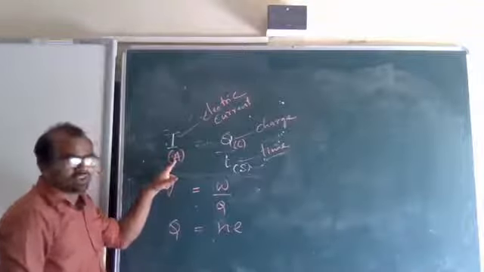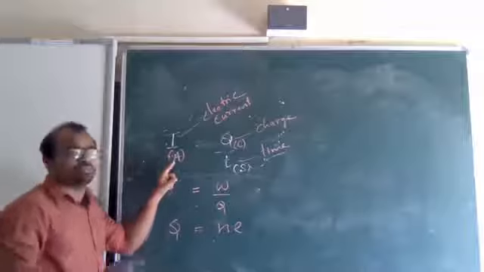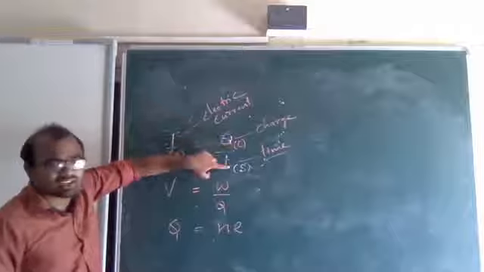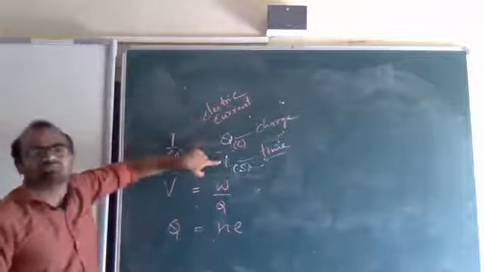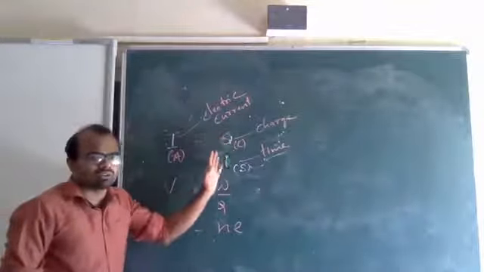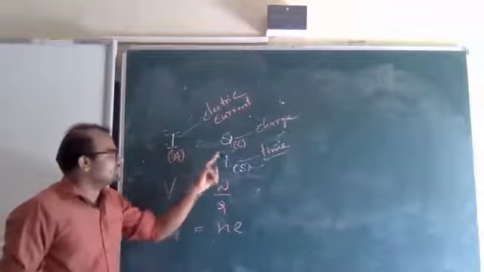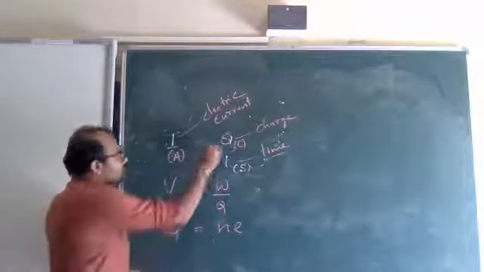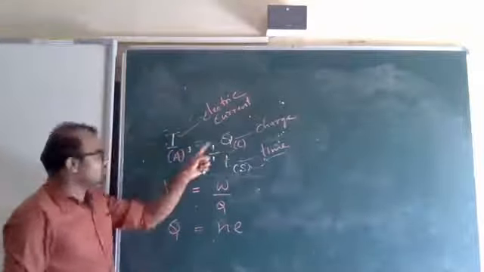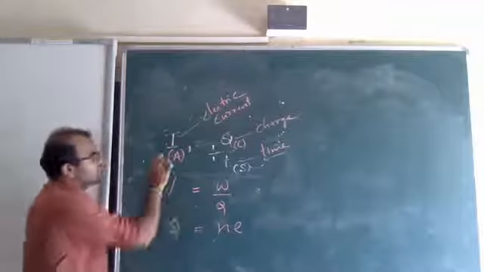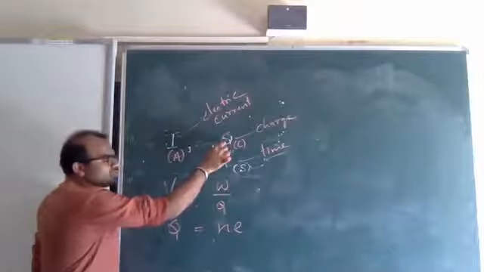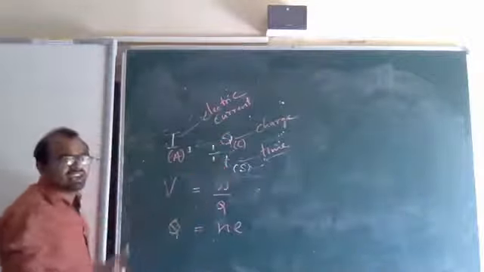Current is said to be 1 ampere if 1 coulomb of charge flows for 1 second. If Q becomes 1 and T becomes 1, then I obviously becomes 1, since 1 by 1 is 1. Getting my point? So you have to say the current is said to be 1 ampere if 1 coulomb of charge flows for 1 second in an electrical circuit.